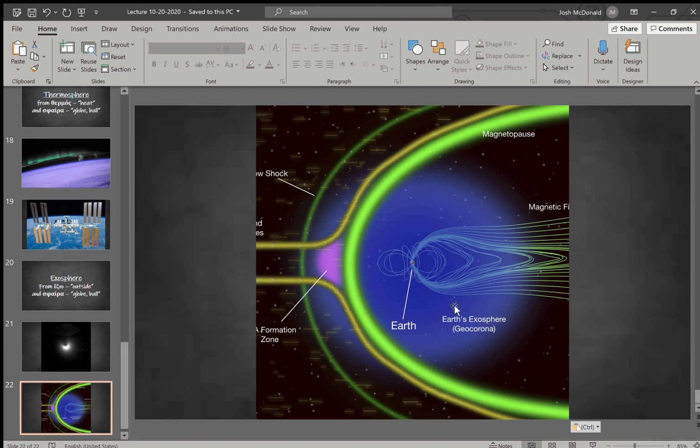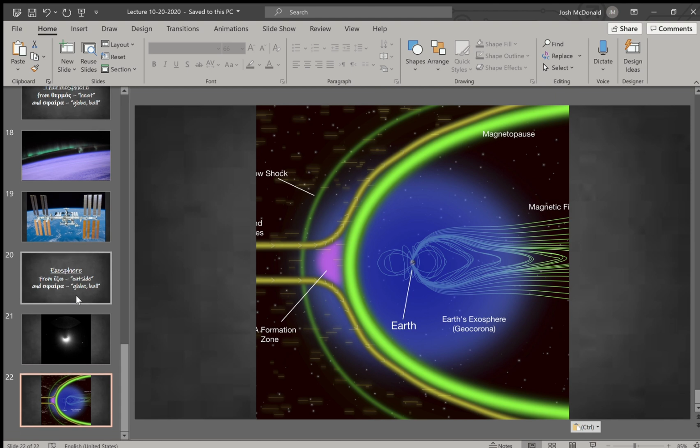You see it extends out past our magnetic field, and you see kind of even out past the magnetopause, where the sun's magnetic waves and radiation kind of bounce around and move out past the Earth. All of this here is considered to be part of our exosphere, part of that geocorona.